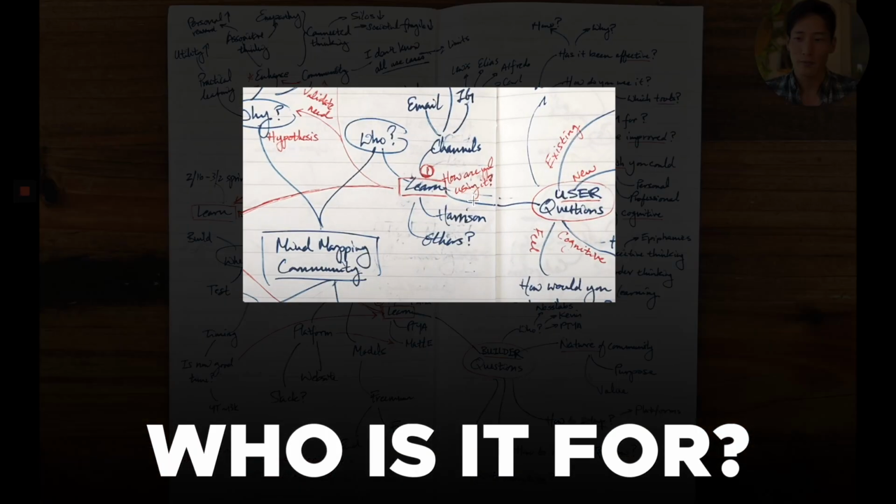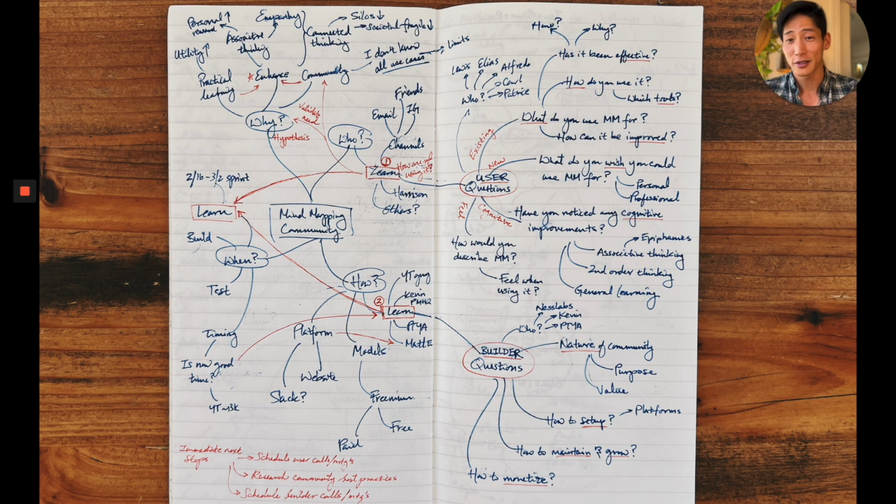Who is it for? Well, it's for the people who are watching on this channel. After 2 years of being on YouTube, I know a fair amount about what you guys are looking for these days. And the ways that I would reach you guys is through, let's say, email, Instagram, or word of mouth. What I realized is that even though I knew it, it was still a hypothesis. I still needed to understand more about who exactly would go into the community, because it's one thing to make a YouTube channel and people watch it, another thing for people to actually get into a community, pay, and spend their time and energy going through it. I needed to identify who I could ask. These are some of the folks that I met along the way.